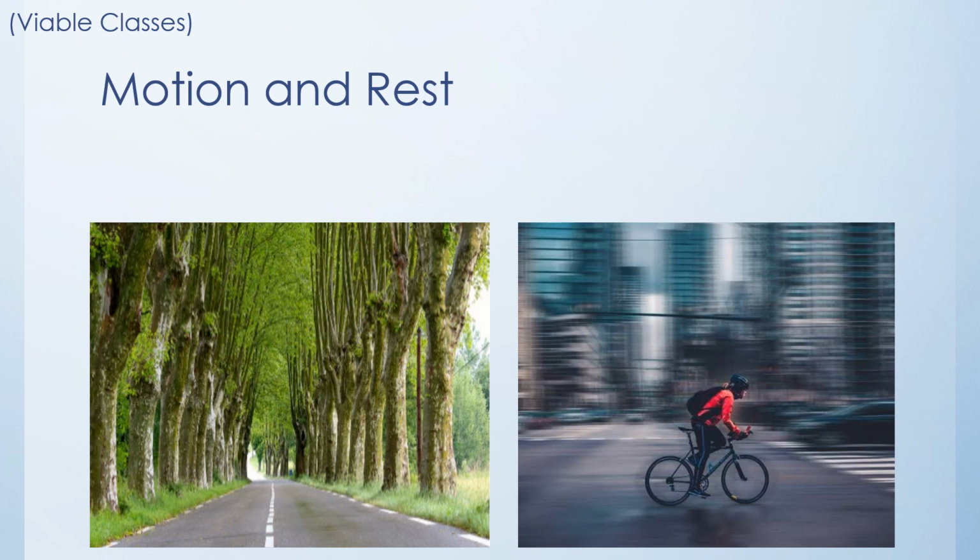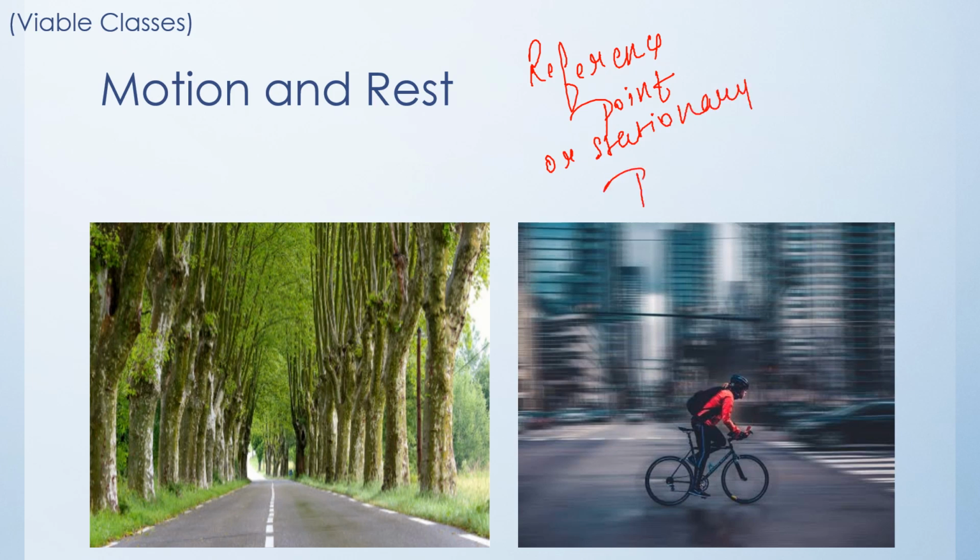Now, I mentioned a term, reference point, which is also known as stationary point, and it is a fixed point. That means it will not change its position with respect to time because it is a stationary point, a stationary object, or my point of reference.